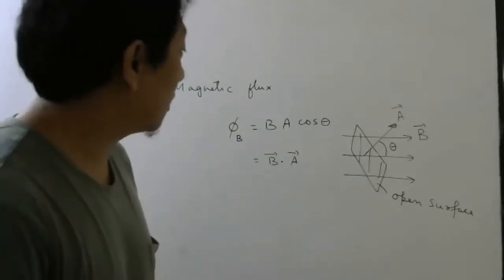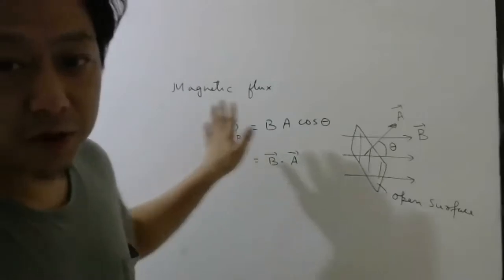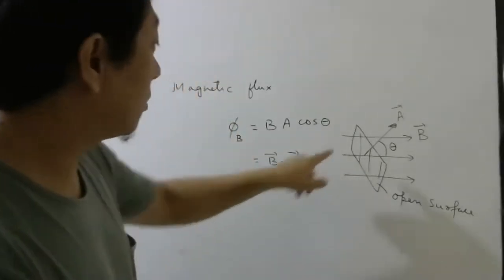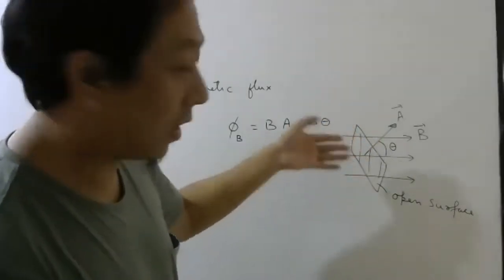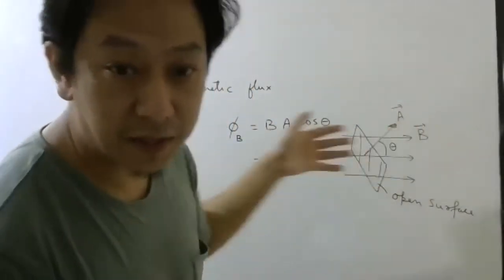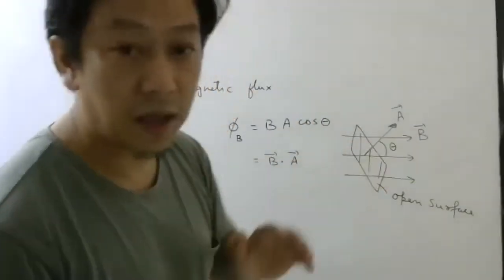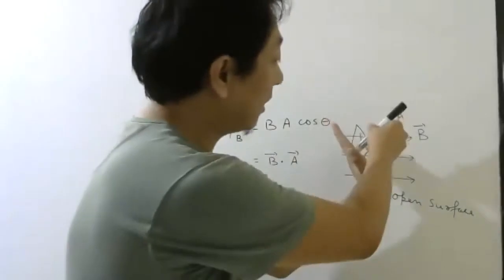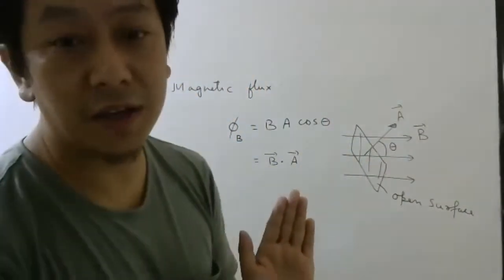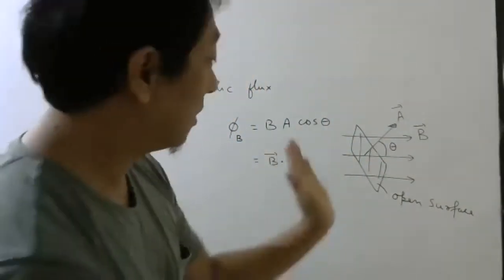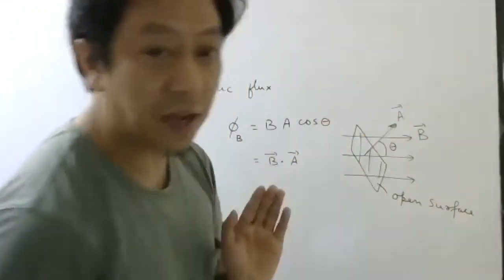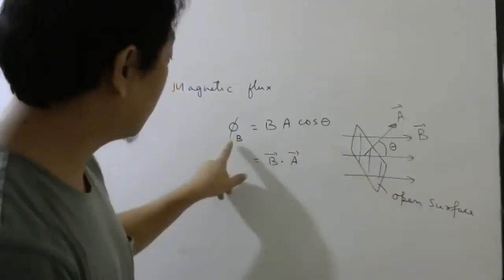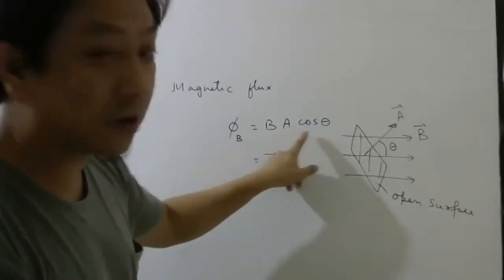Okay, look here. This is the formula for magnetic flux. We have done this already in the previous chapter. So if there is a plane surface and there are magnetic field lines passing through the surface, and the plane surface is kept in such a way that the area vector, how do you draw area vector? Perpendicular to the surface. So if the area vector makes an angle theta with the magnetic field, then the magnetic flux is given by B A cos theta.